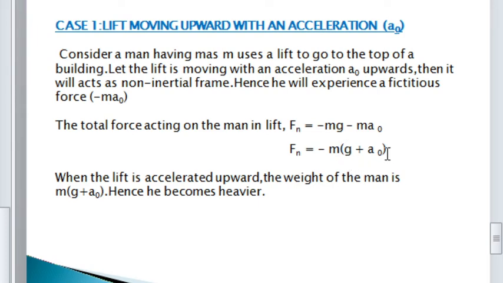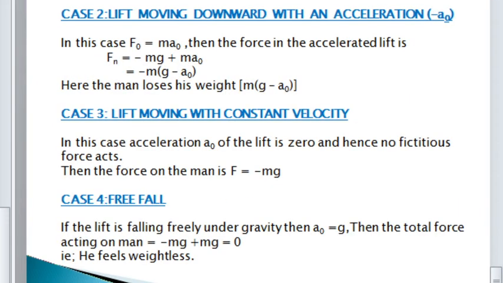So the mass of the man appears increased, or he becomes heavier, due to this additional term g plus a0. So the weight of the man becomes more. That's why I can say he becomes heavier when the lift is moving upward with an acceleration a0. That's the first case. In the second case, the lift is moving downward with an acceleration minus a0.